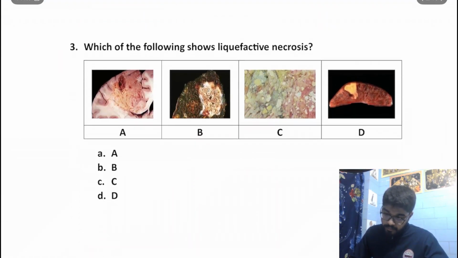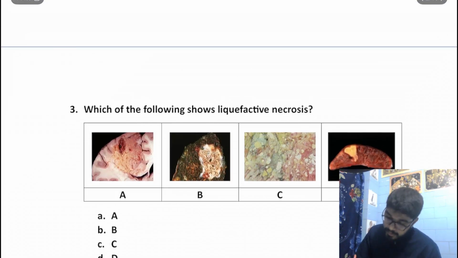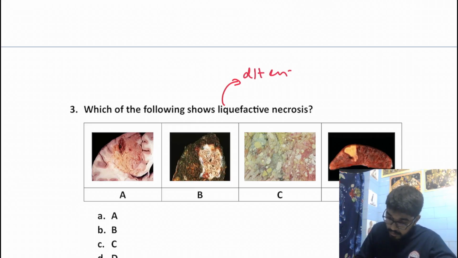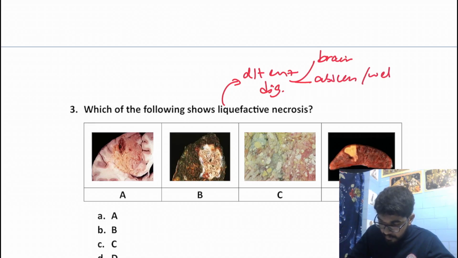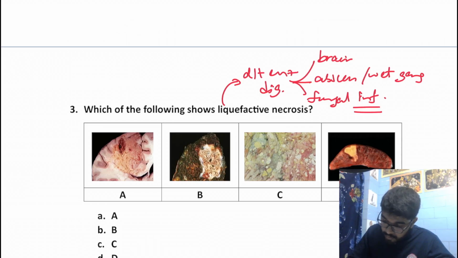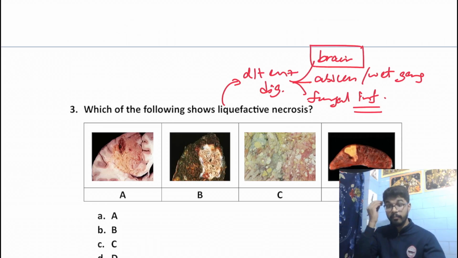Which of the following shows liquefactive necrosis? Remember that liquefactive necrosis is due to enzymatic digestion, and is seen in brain, in abscess, in wet gangrene, and also in fungal infection. The most common thing that we need to remember is brain.